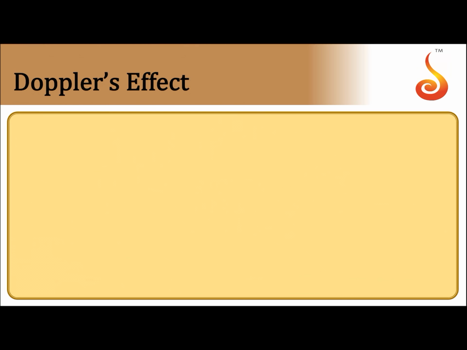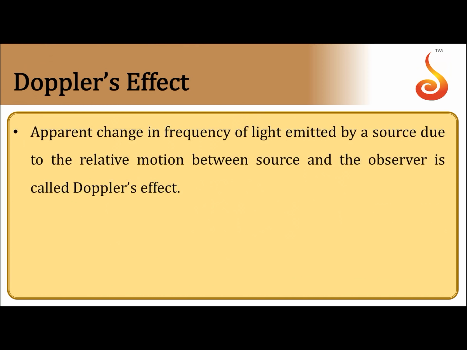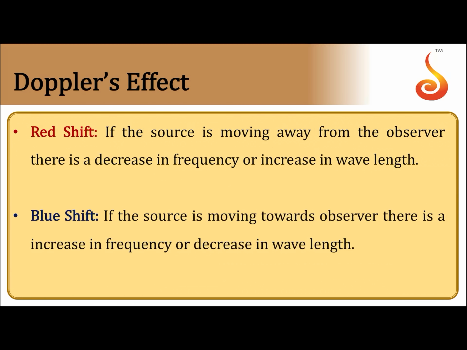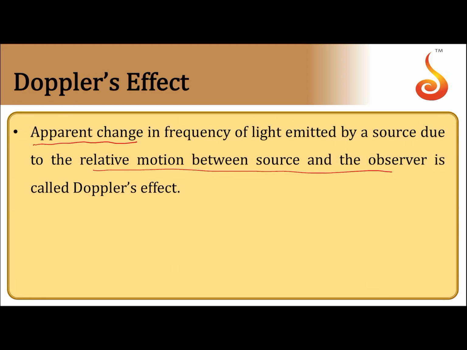We had studied Doppler effect in sound last year. So here we have Doppler effect in light. Remember, it is apparent change, there will be no actual change in the frequency of light. This is what we call Doppler effect.